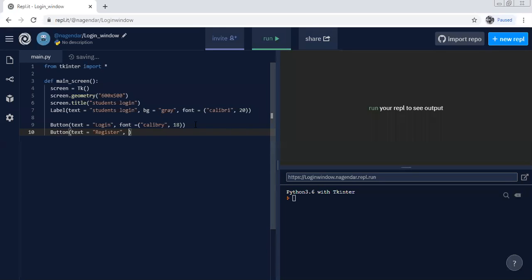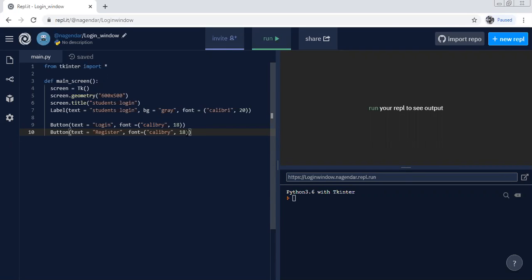And what font is required, which is Calibri with size of, let's say, 18 here also, right?